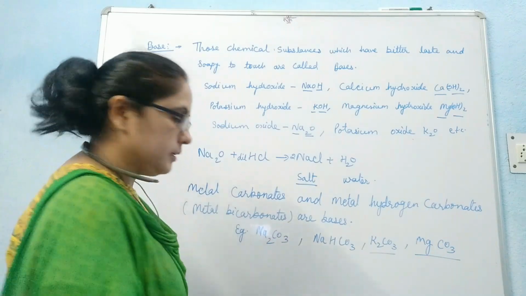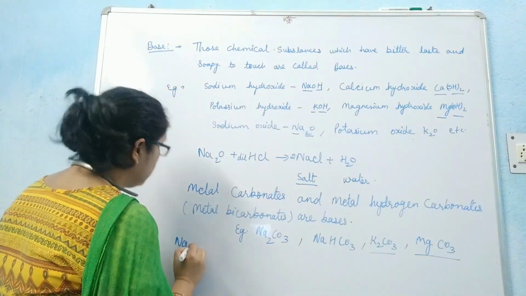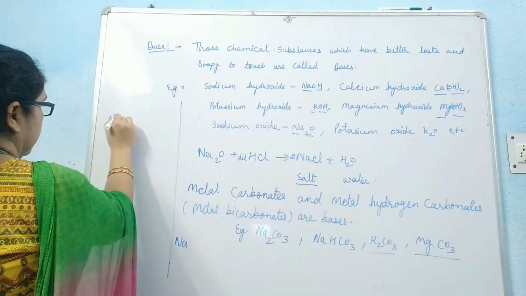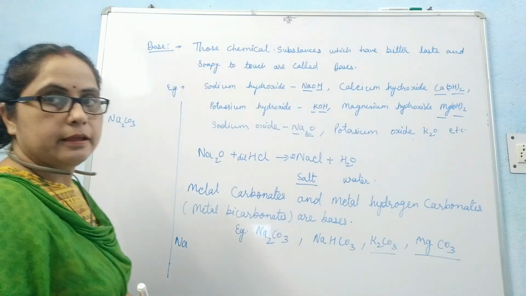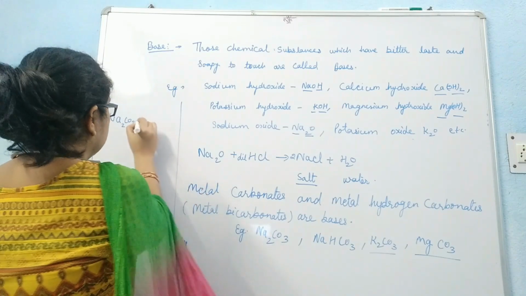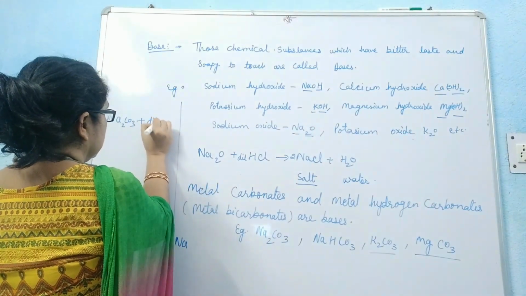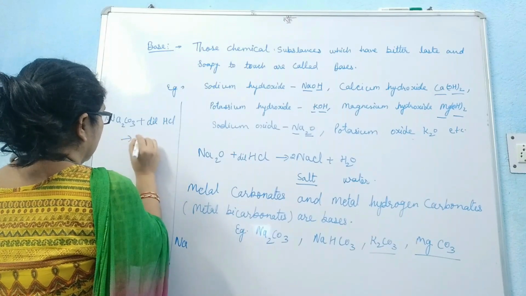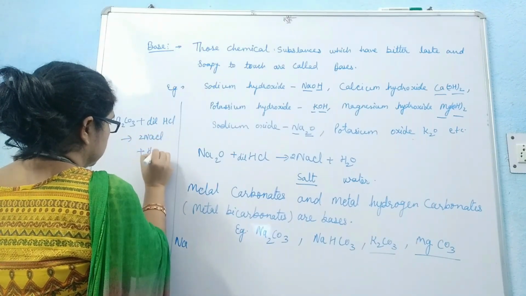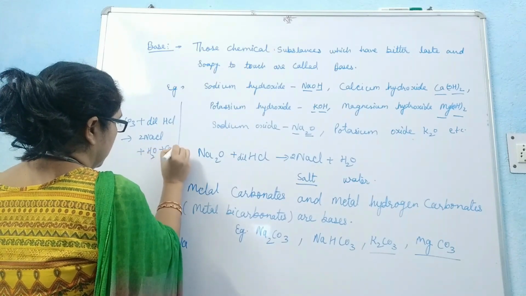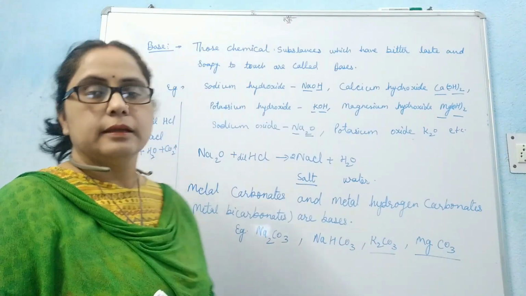Now, see the reaction. When sodium carbonate, Na2CO3, a metal carbonate, reacts with dilute HCl, it forms NaCl, water, and evolves carbon dioxide gas.